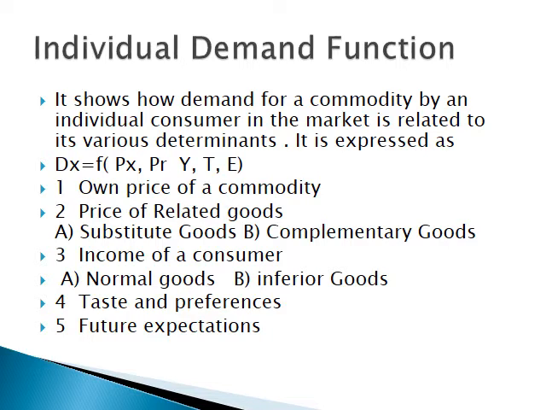On the other hand, inferior goods are those in case of which there is negative relationship between income and quantity demanded. Other things remaining constant, quantity demanded decreases in response to increase in consumers' income and vice versa. Here, the income effect is negative. Inferior goods are essentials of life. In other words, people buy inferior goods because these are essentials of life. For example, coarse grain, coarse cloth, etc.